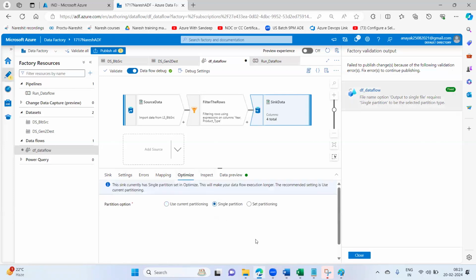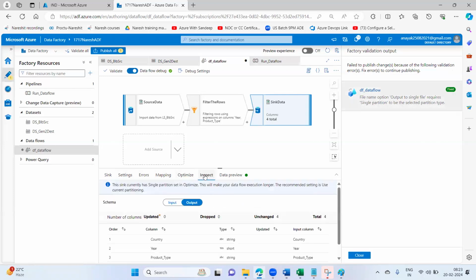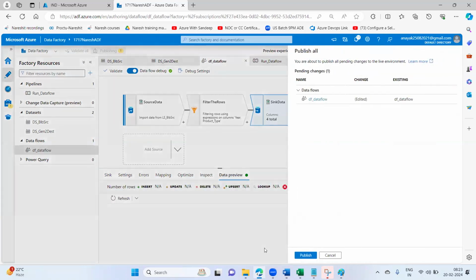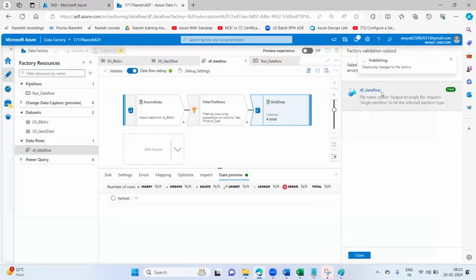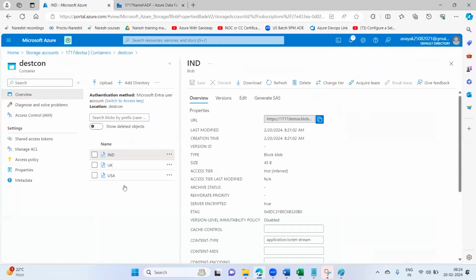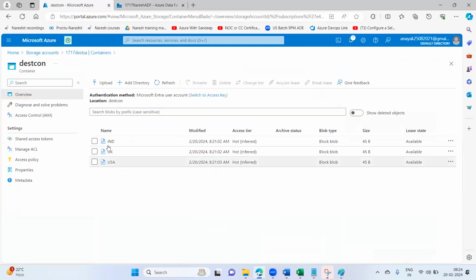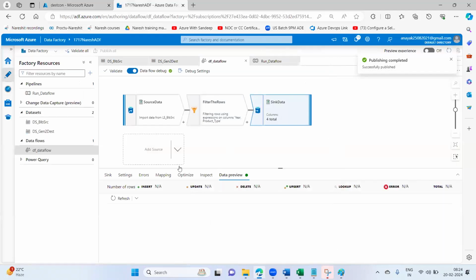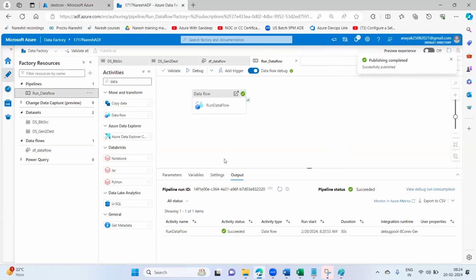Optimize to single one. Let me say publish all. All will get into one file only. I'll just delete this one. Publishing is done.